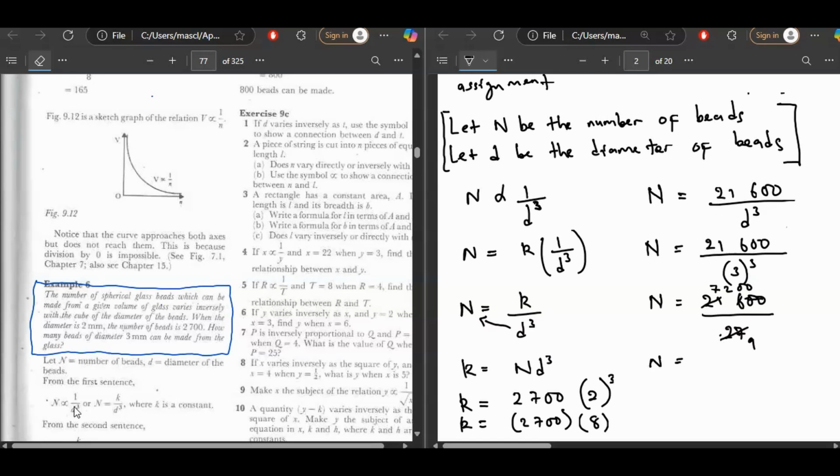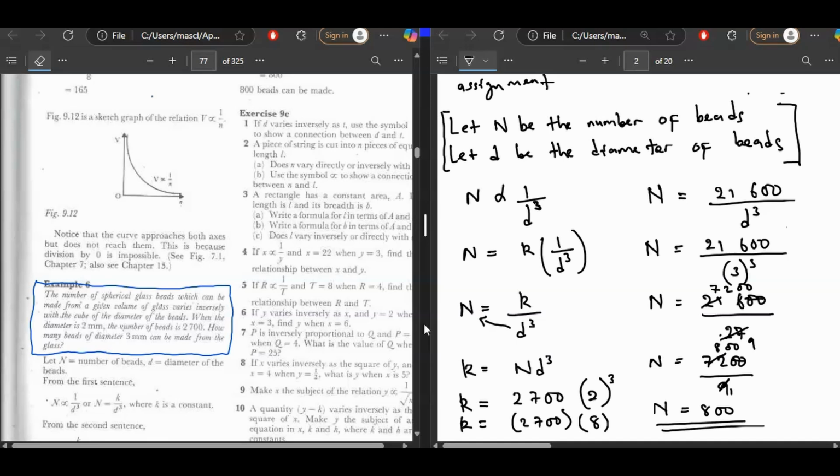Saka n panapa iri equal to 7,200 dividing 9. 9 into 72 is 8, then 0, 0. Saka n ingeri equal to 800.